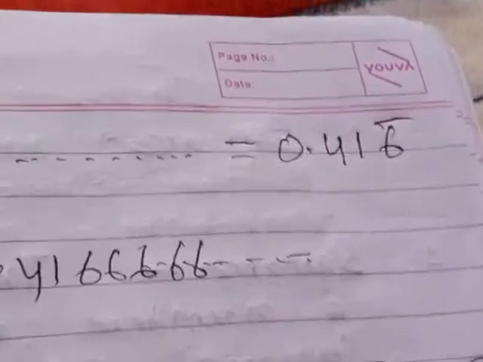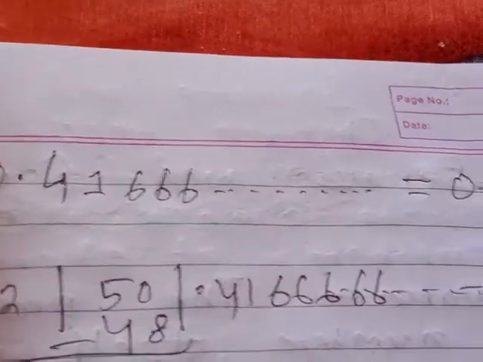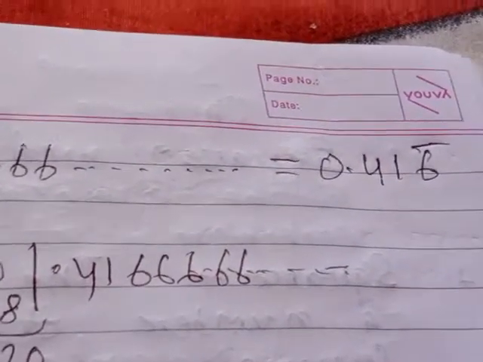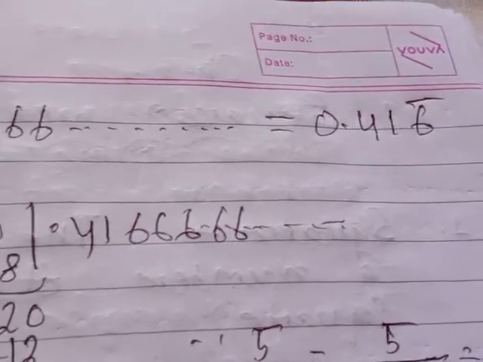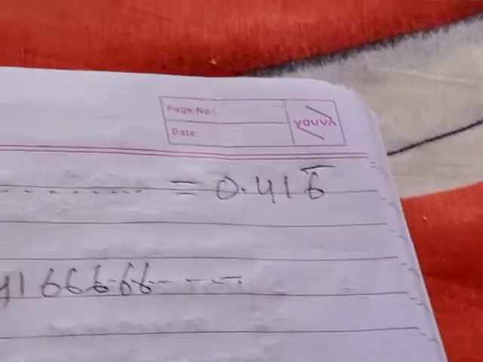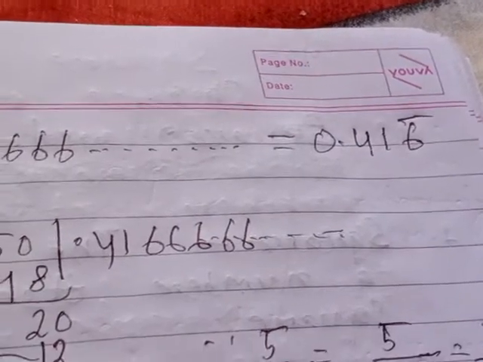Since the digit 6 is repeated, instead of writing in this lengthy way, 0.41666 dot, in another way you can write 0.416 with a bar. The bar over 6 means the digit 6 is repeated, 666. So 5 upon 12 is equal to 0.41666 dot, or we can write 0.416 bar.